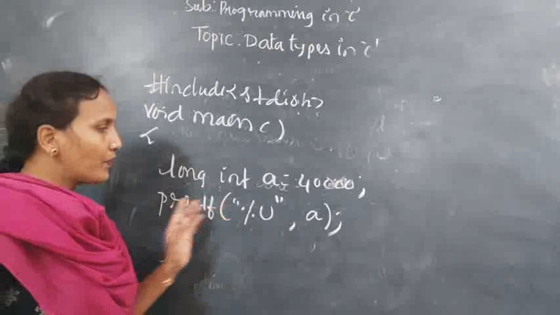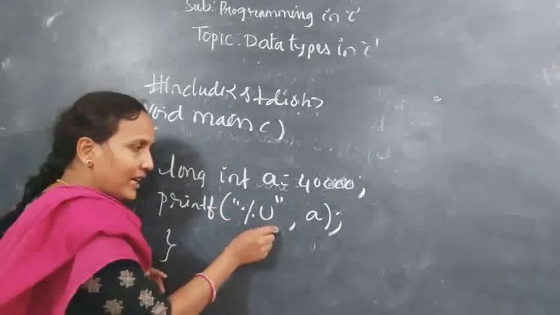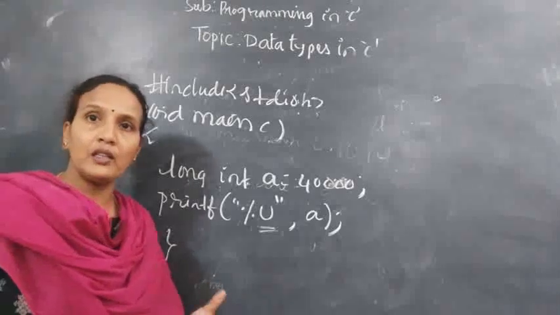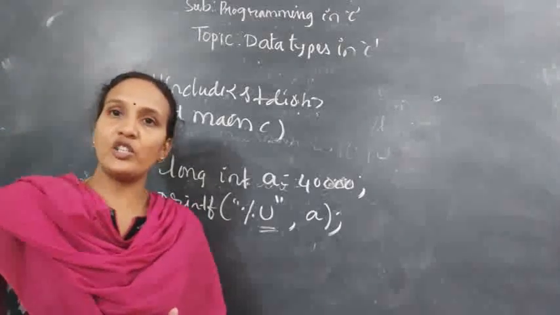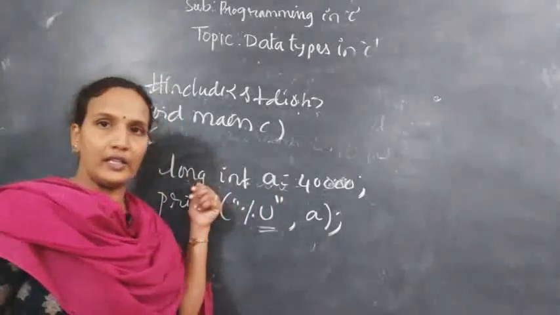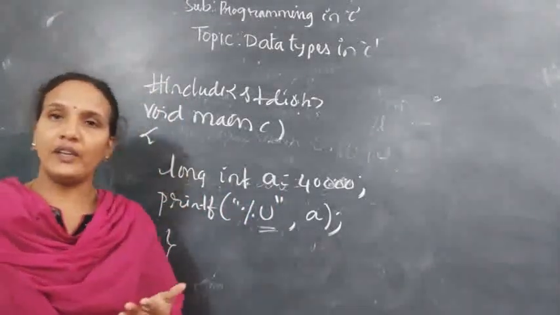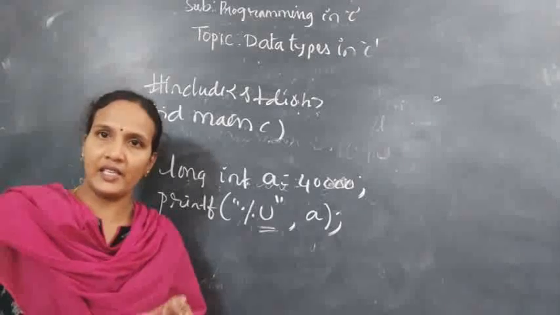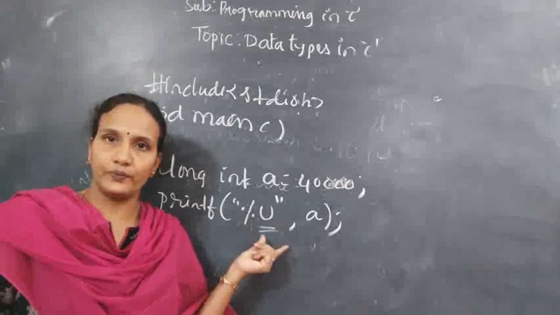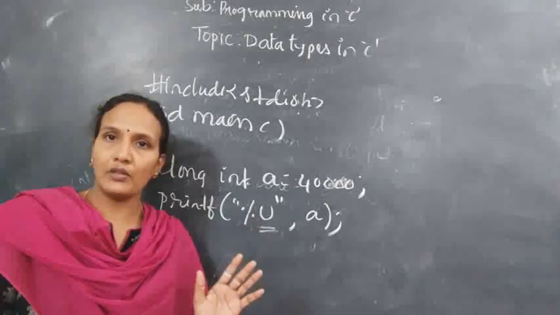Clear? So for which data type will we use this u? For the long int. What does it mean? You are printing a long, which means the range of that variable is above 32,000. That is why I have given a long int. So whenever you are storing a long integer inside a variable, it can be printed by using %u. Okay, so this is about integer.